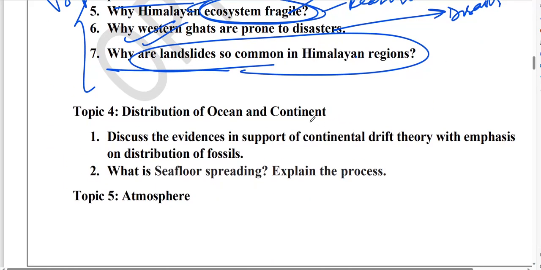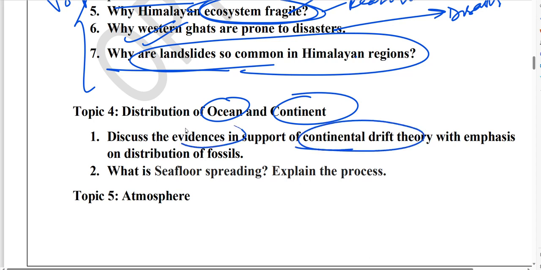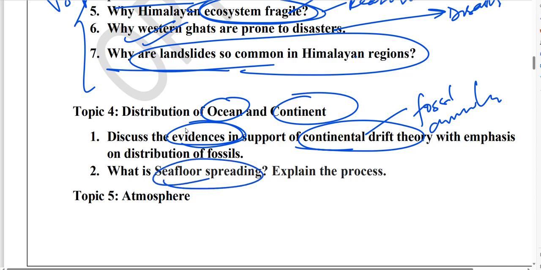Okay, next let's move on guys. In the distribution of ocean and continent, here what is important is the continental drift theory and the evidence in continental drift theory. Why guys? Because you see in the prelims also they have given a question on marsupials. So how fossils and animals help us to understand the continental drift theory. Very important. Then sea floor spreading is also in news.